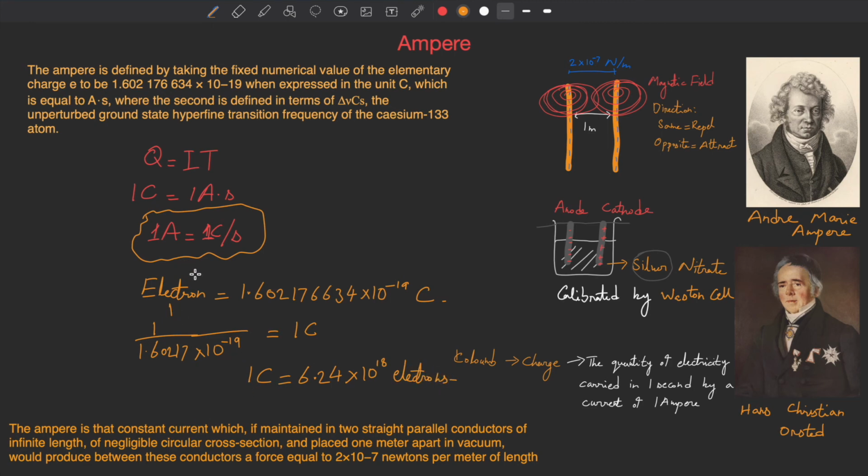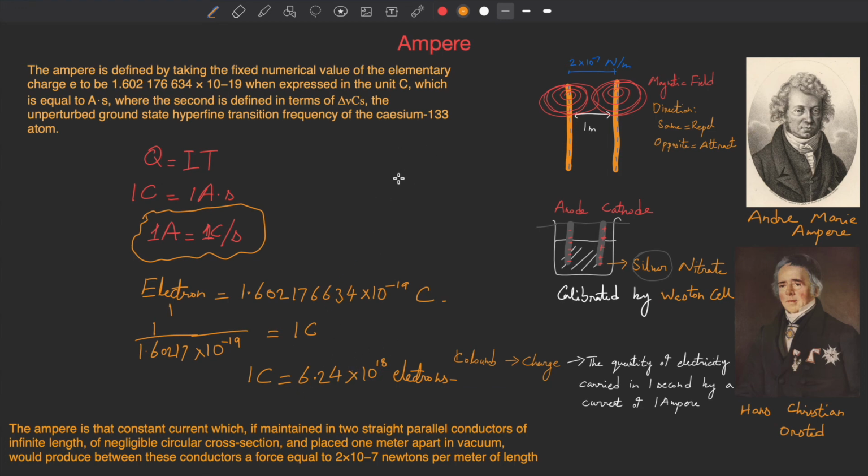So another definition of ampere can be: a current is 1 ampere if 6.24 multiplied by 10 to the power 18 electrons are going past a point per second. 1 coulomb of charge, or this many electrons, going past a point in 1 second. So that's how many electrons are equal to 1 coulomb of charge. That's really insane. You have 6.24 and then 18 zeros, and that's how many electrons it takes for 1 coulomb of charge.